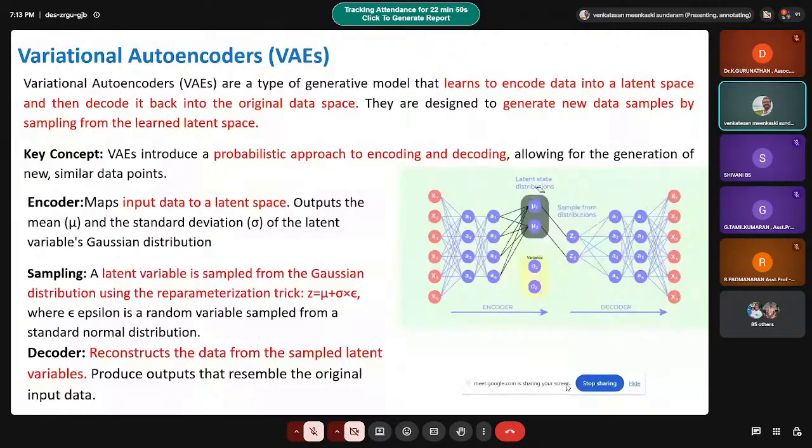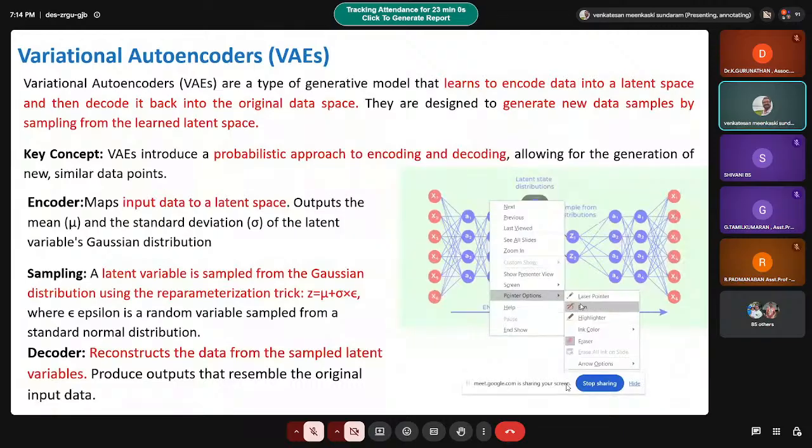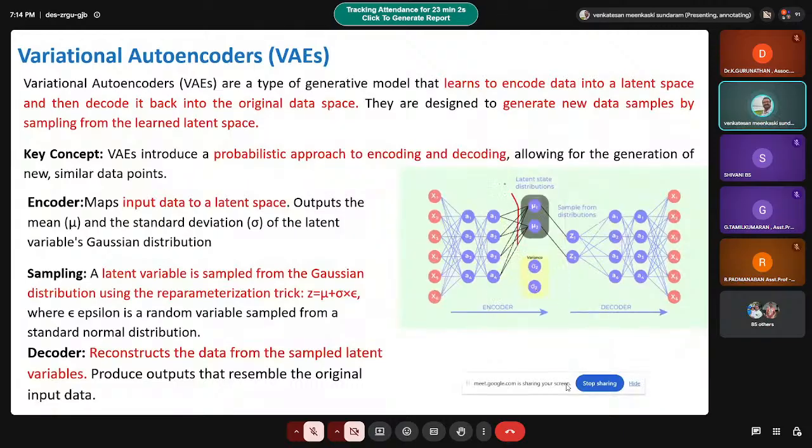So you can see the image. What is the encoder? You can see that is the encoder. This is the encoder part, and this is the decoder part.